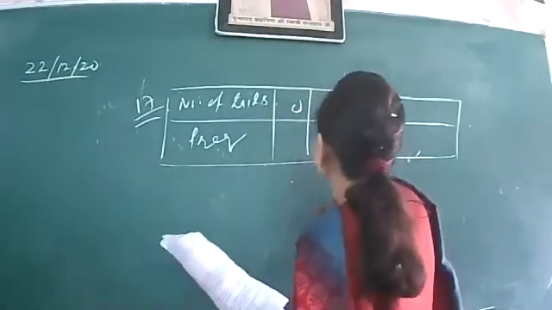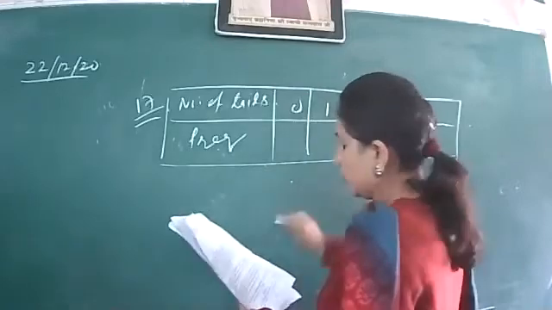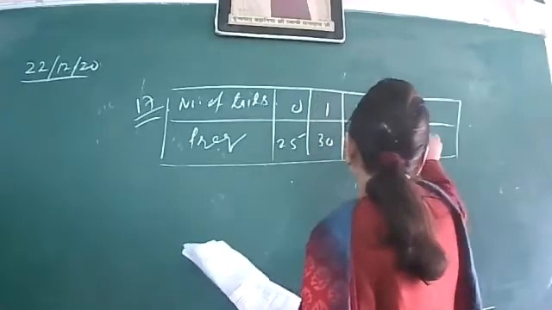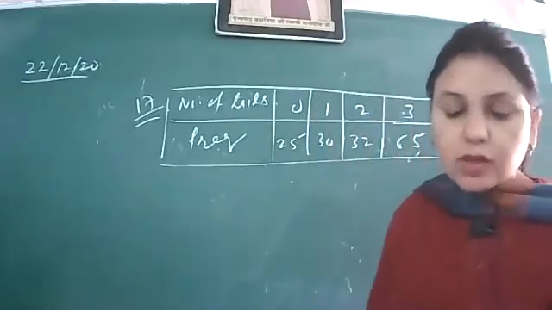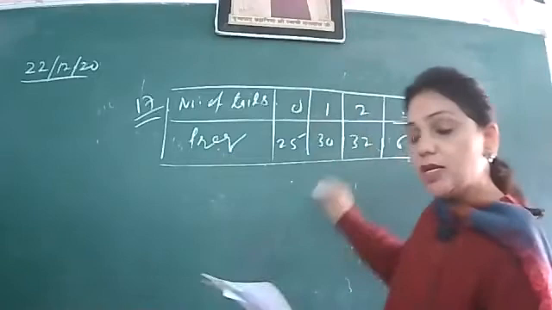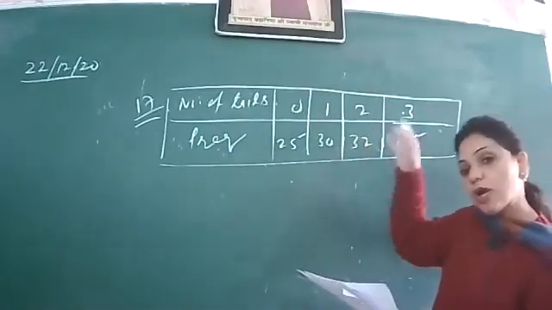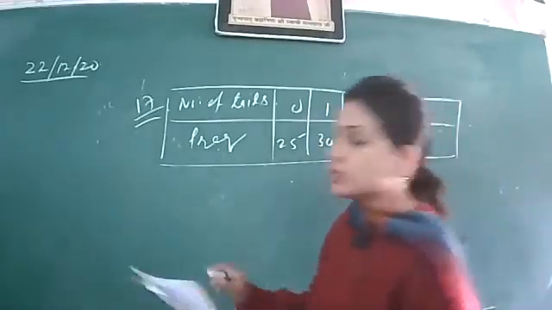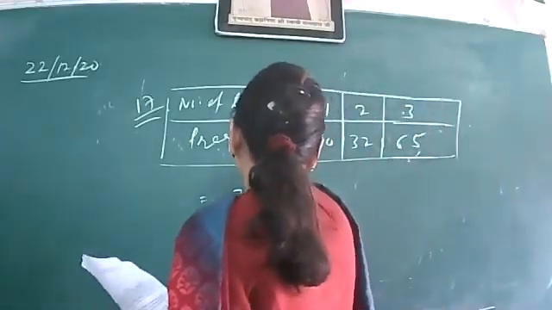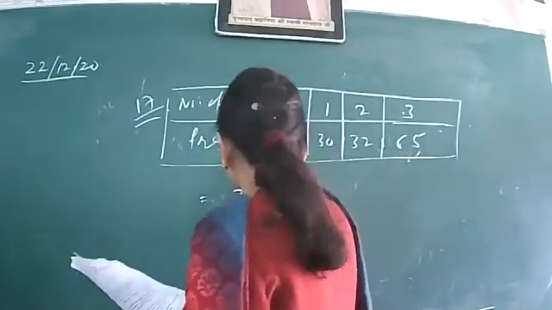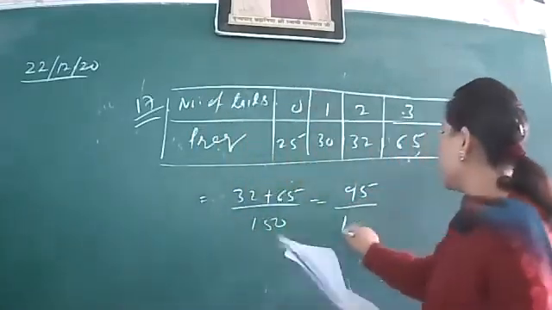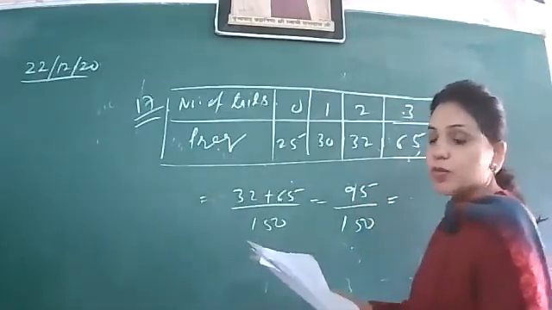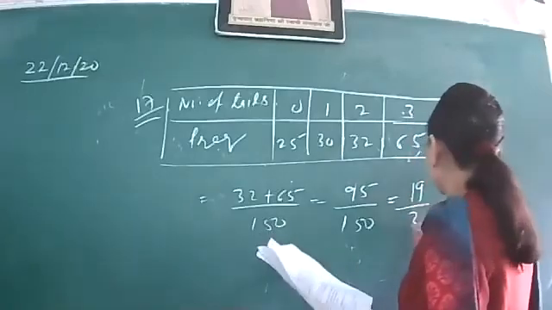So no tails, 1 tail, 2 tail, 3 tail, 25, 30, 32, 65. First part was finding at least 2 tails, and when he is talking about at least 2 tails, that means we have to think the forward also. So 3 tails also included. So 32 plus 65, and total are 150, 95 or 150. Again, standard form or lower terms is to be written, so this will be 19/30.